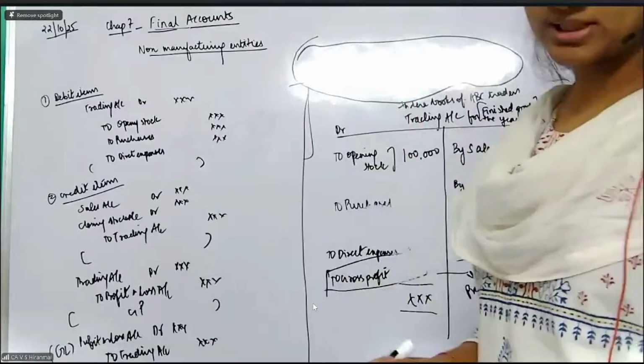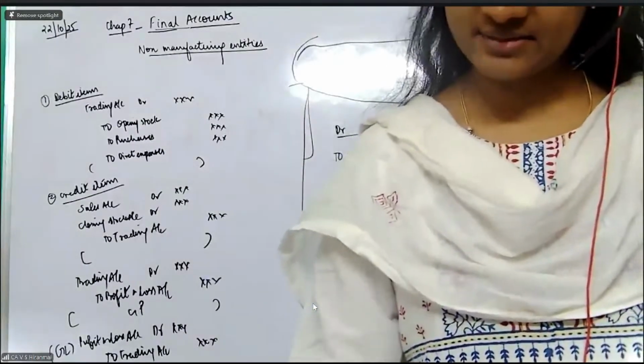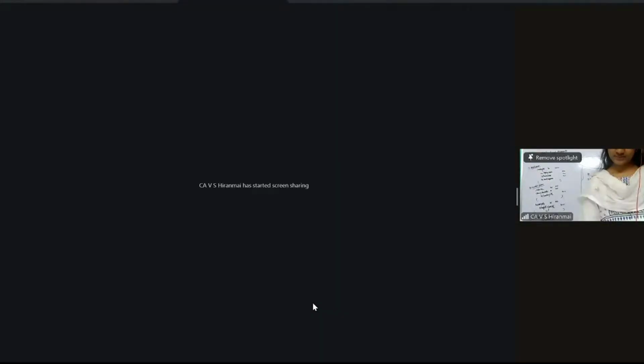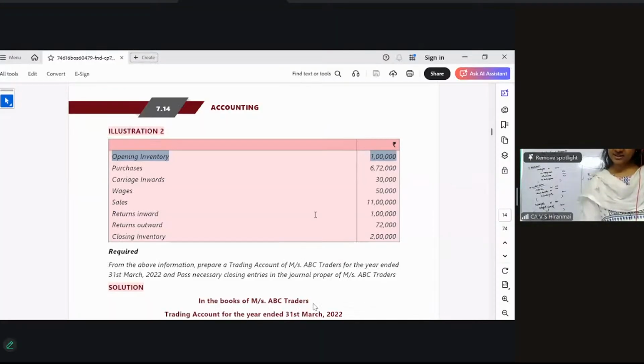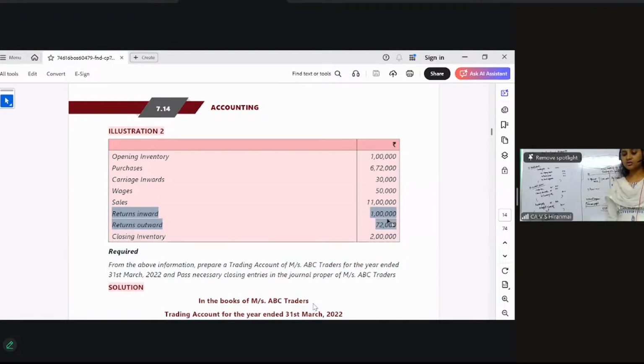But my dear students, in the question, they have also given you return inward and return outward. That means there is a sales return and there is a purchases return. I told you in the last classes, return inwards means what? When you make sales, the goods go outside.